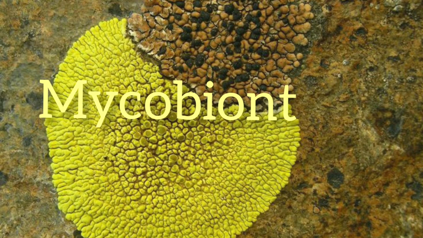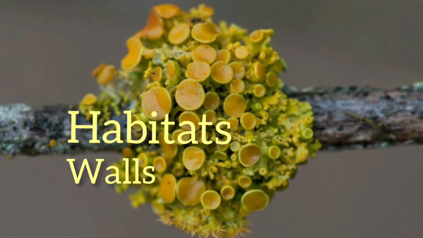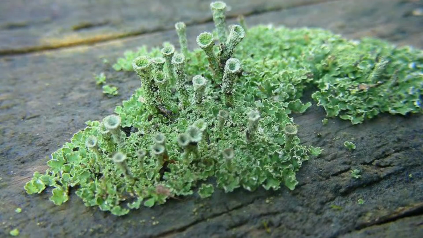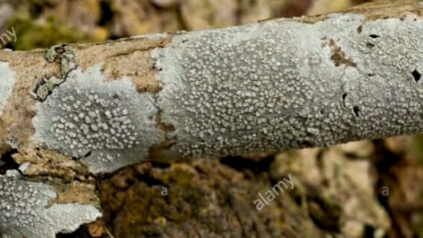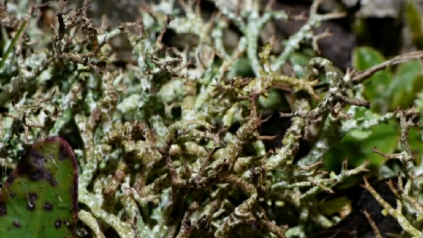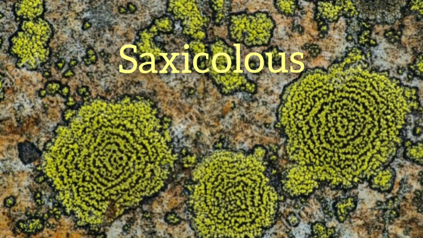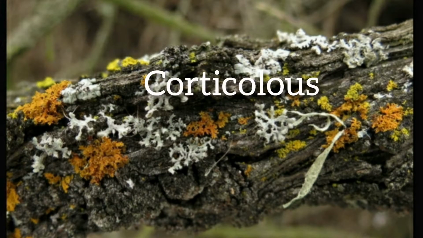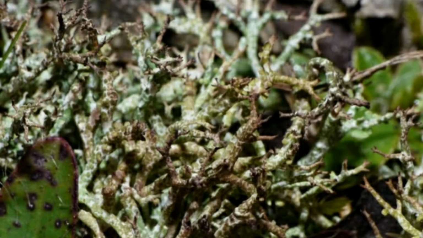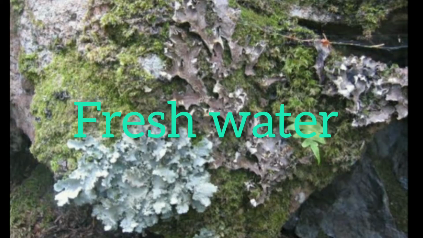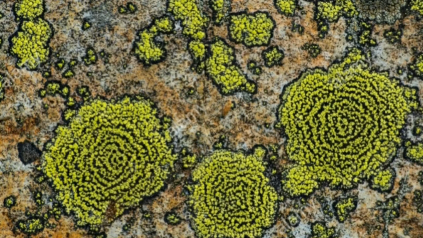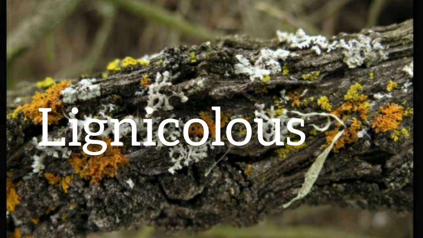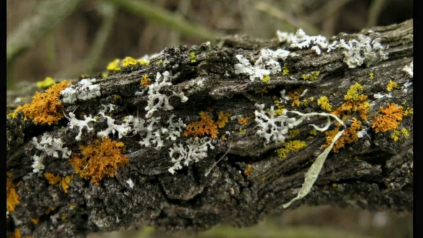Lichens are found in habitats like the walls, window panes, barren rocks, cooled volcanic lava, tree bark, soil, and various aquatic habitats. Different forms of lichens are found based on their habitat, such as saxicolous, lignicolous, corticolous, terricolous, marine, and freshwater. Saxicolous lichens are those that grow on moist rocks. A lignicolous lichen is a lichen that grows on wood that has the bark stripped from it.